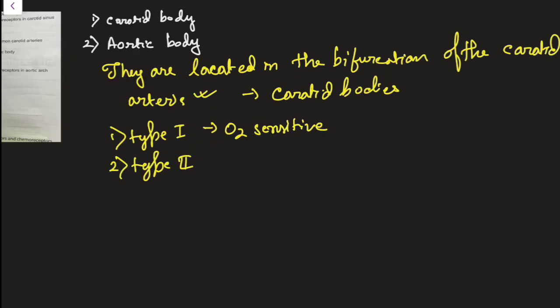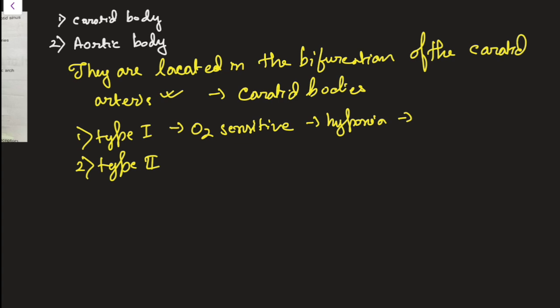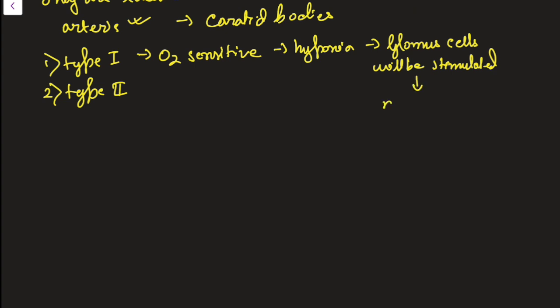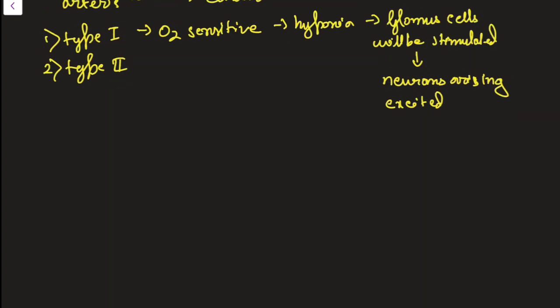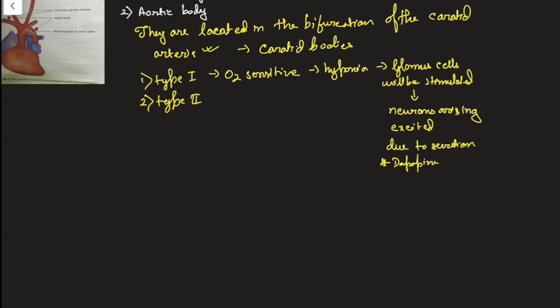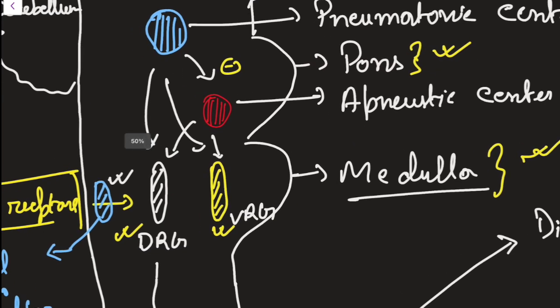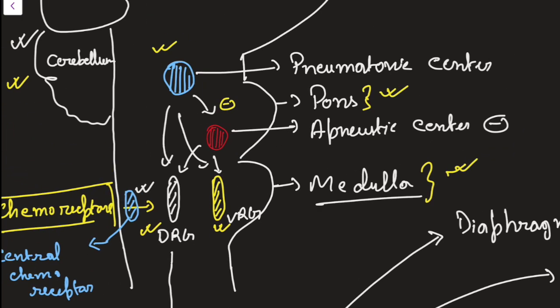Suppose there is hypoxia. So these type 1 cells, also called glomus cells, will be stimulated, and from these glomus cells certain neurons arise. These neurons will also get excited. How are they excited? It's due to the secretion of a chemical transmitter, mainly dopamine. These nerves are branches of the glossopharyngeal nerve and connect to the respiratory centers. They will directly stimulate these centers, the chemotaxic center, DRG, all of these.